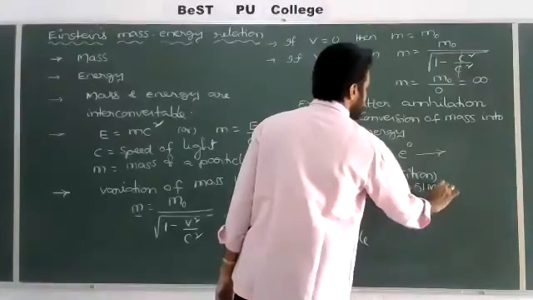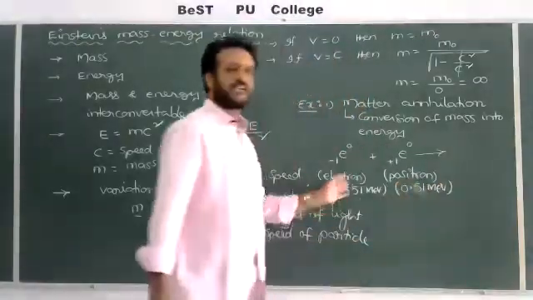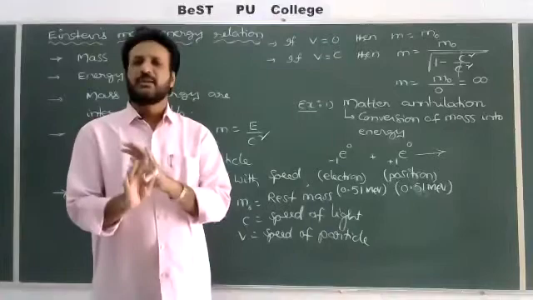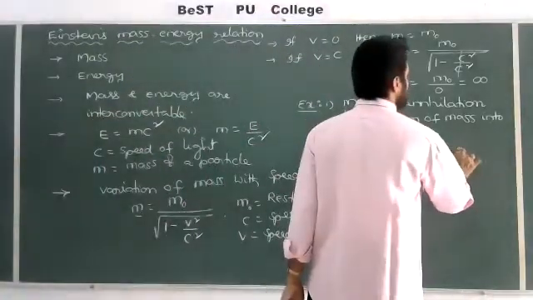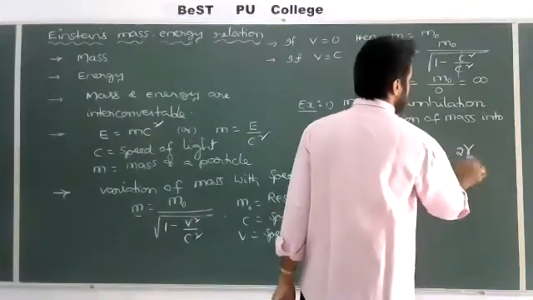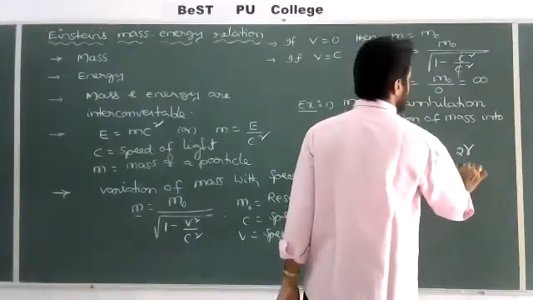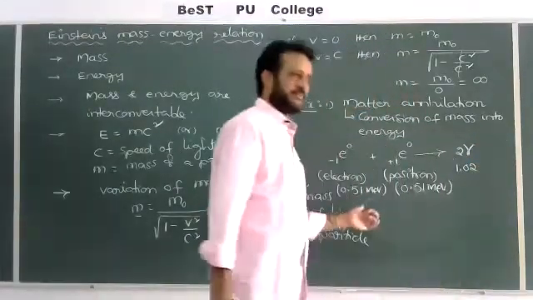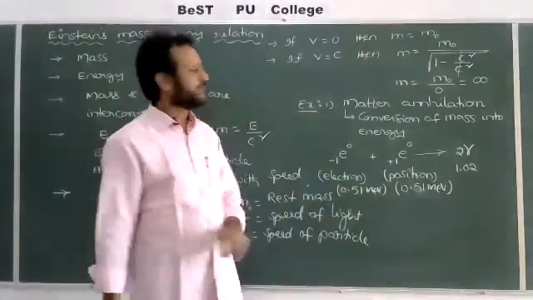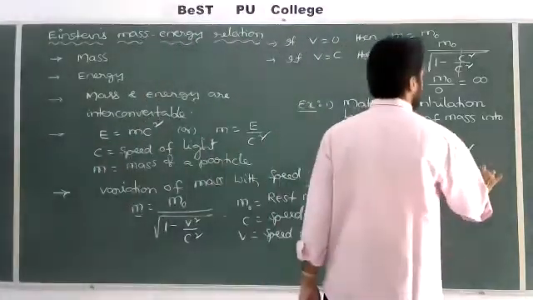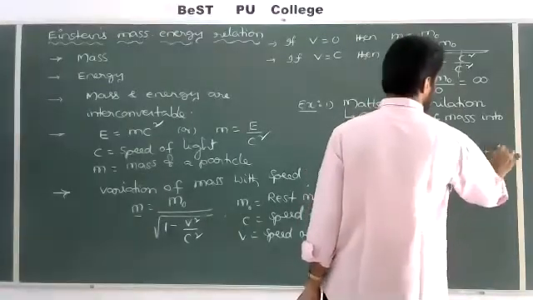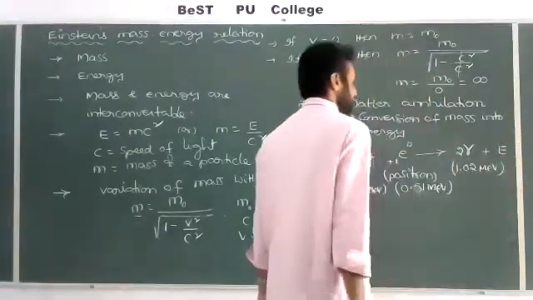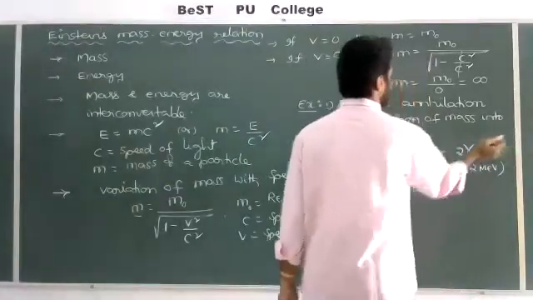Whenever both electron and positron combine, both will be destroyed and converted into energy. We'll get 2 gamma photons, and if you combine the values, 0.51 plus 0.51 equals 1.02 mega electron volt energy will be emitted. That energy we write as E, or simply gamma.